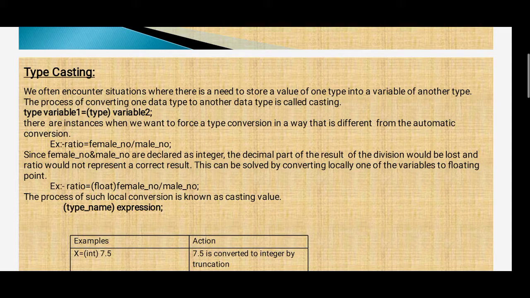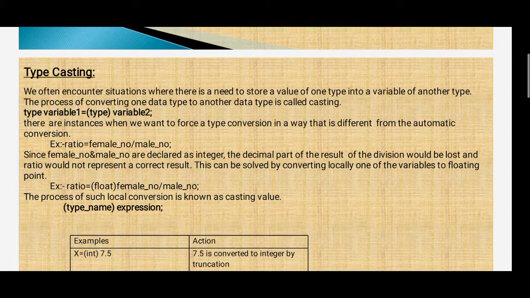There are instances when we want to force a type conversion in a way that is different from the automatic conversion. Example, ratio = female_number / male_number, where female_number and male_number are declared as integer.